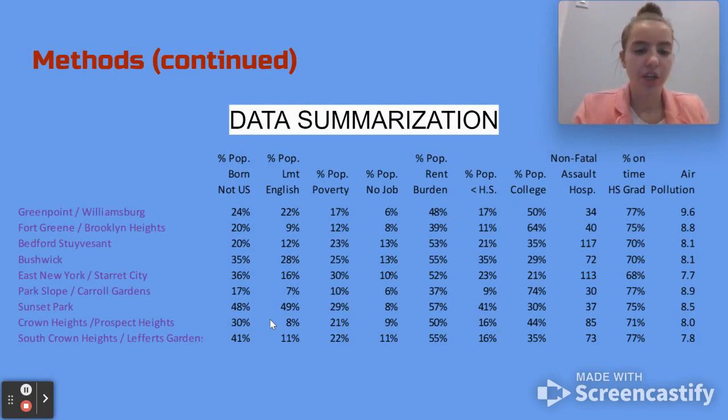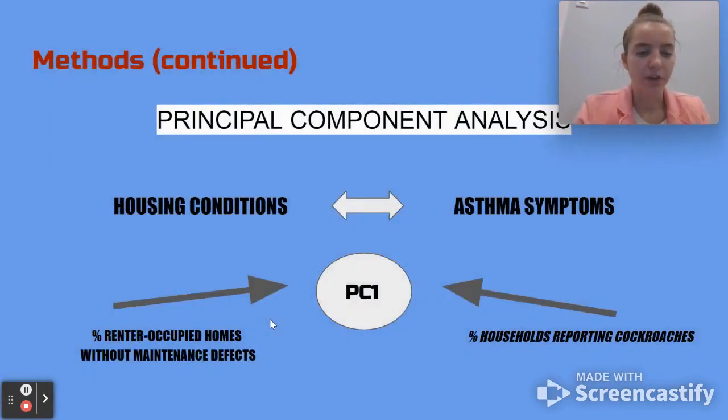First, a histogram was generated of the dependent variable. Because the dependent variable was right skewed, it was changed to a natural log of child asthma emergency department visits. This improved the skewness. The next step was to build off the research paper entitled Multi-Level Socioeconomic Contributors to Childhood Asthma in New York City, a cluster analysis.